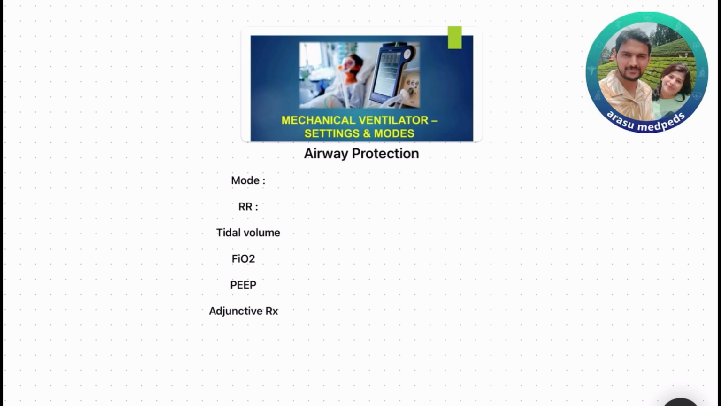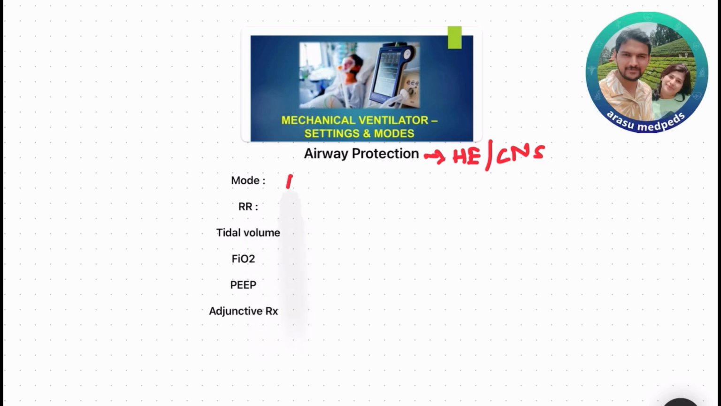So what should be the settings in that situations? So here is a small guide for that. So we have understood some situations. For example, airway protection in hepatic encephalopathy or CNS diseases where the individual is spontaneously breathing. So what should be the mode of choice?